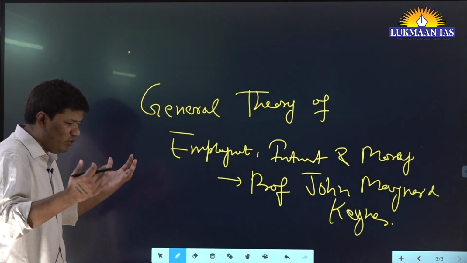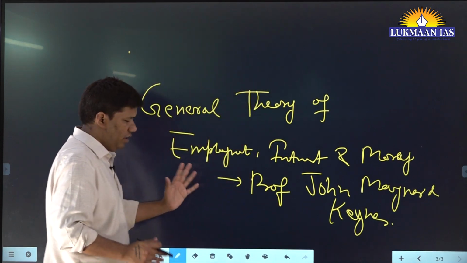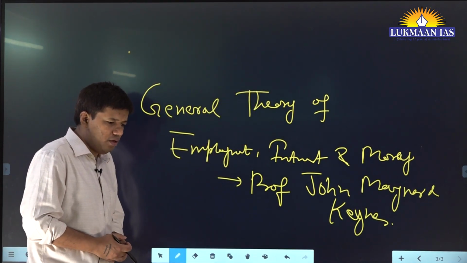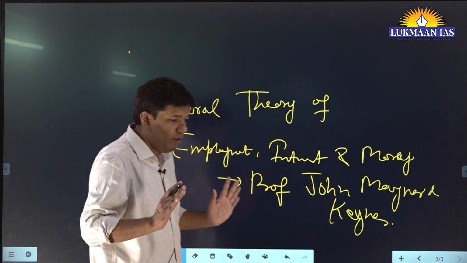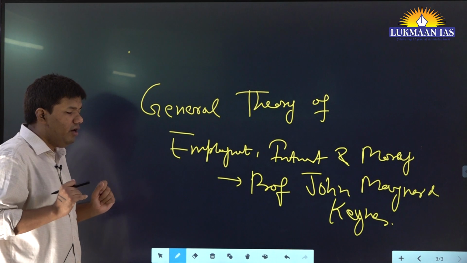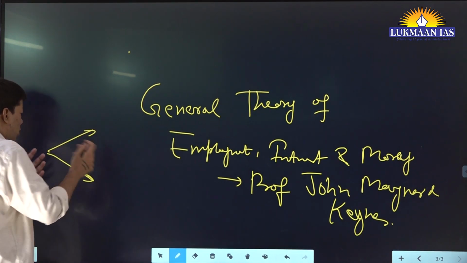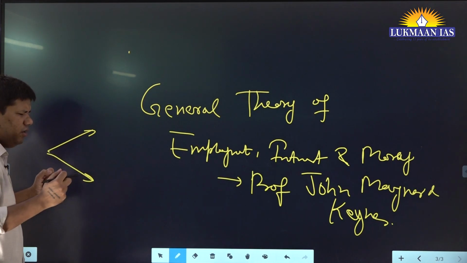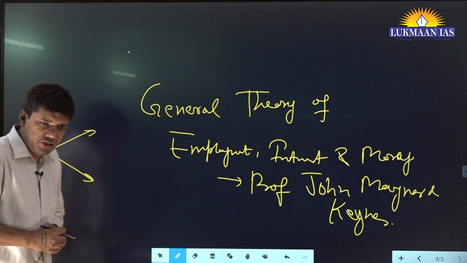Okay, again to share with you one story. There is no doubt that Keynes' ideas helped USA come out of the depression. No doubt about this. And if you ask a very fine economist what was the real cause of the Great Depression, 1930s?